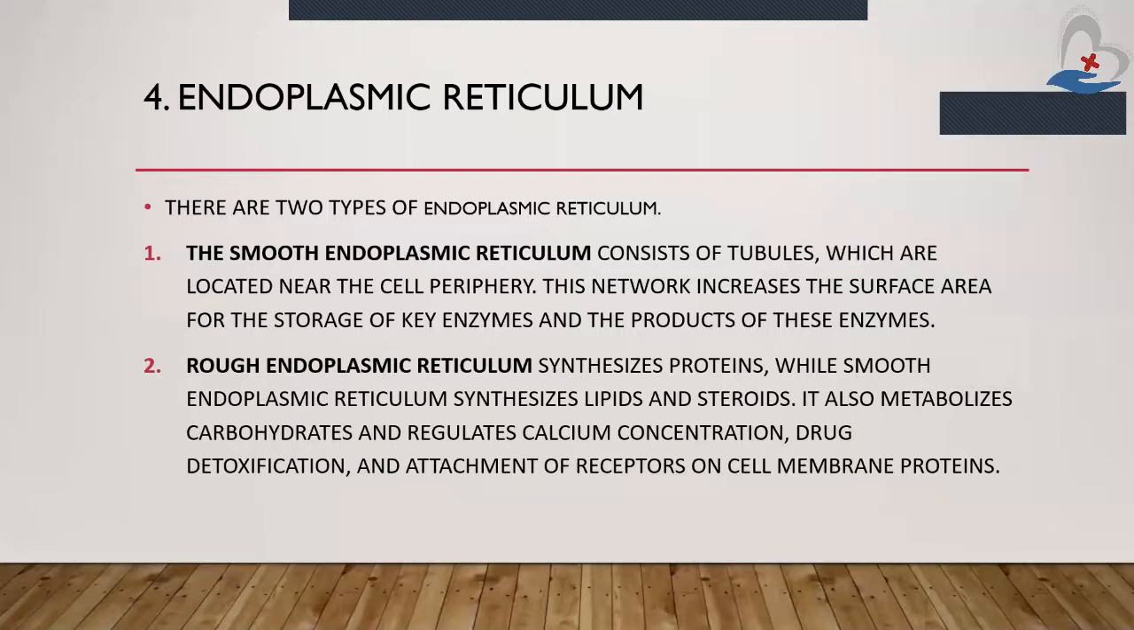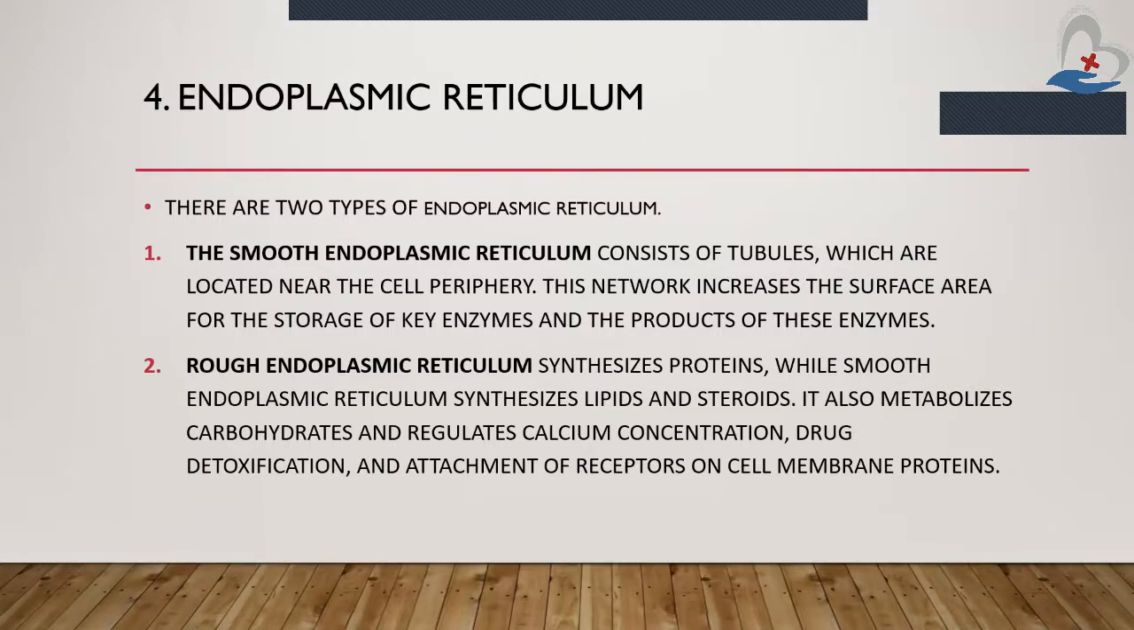Fourth is endoplasmic reticulum. There are two types of endoplasmic reticulum. First is the smooth endoplasmic reticulum and the second is the rough endoplasmic reticulum. Now we will see the first, the smooth endoplasmic reticulum. It consists of tubules. In the smooth endoplasmic reticulum there are a number of small tubules which are located near the cell periphery.